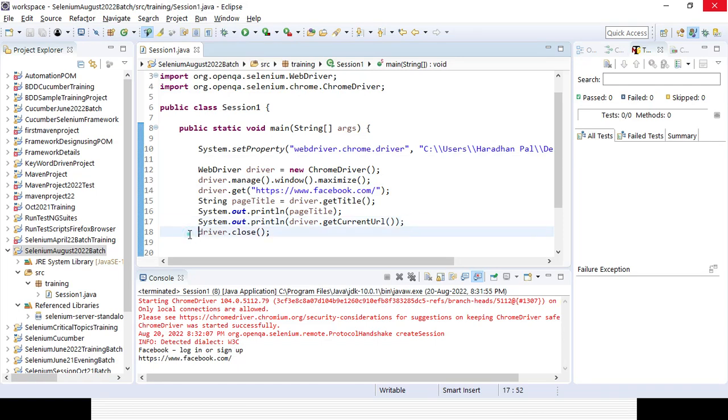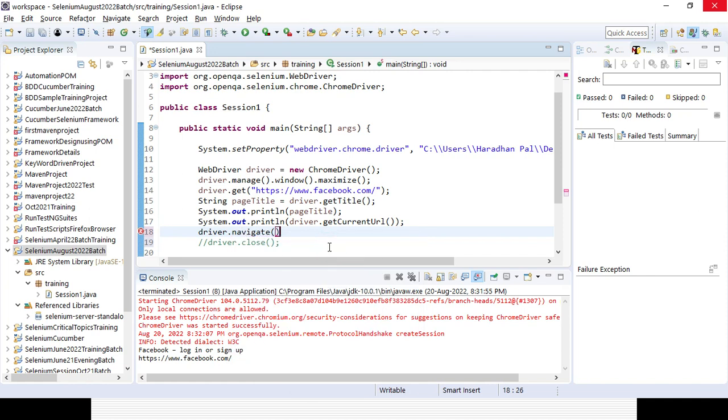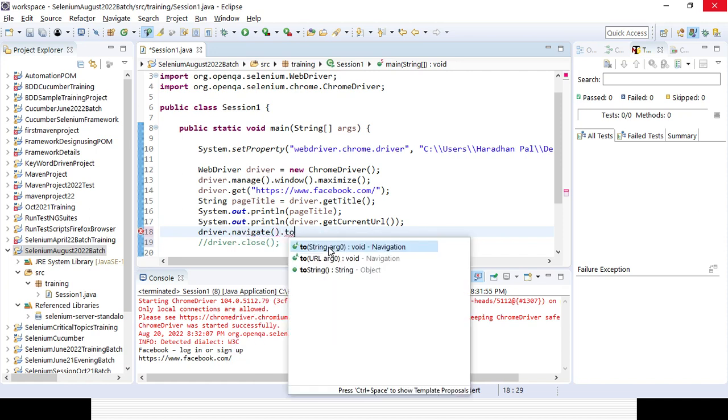Let's comment out this code. I don't want to close it, so I want to navigate to the other page. Driver.navigate.to. The get will also go to a page, and navigate.to will also go to another page, from one page to another page, but not directly to the first page. So that is the only difference.